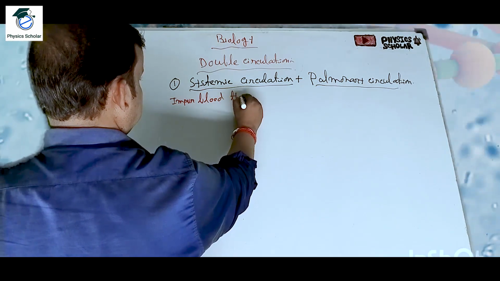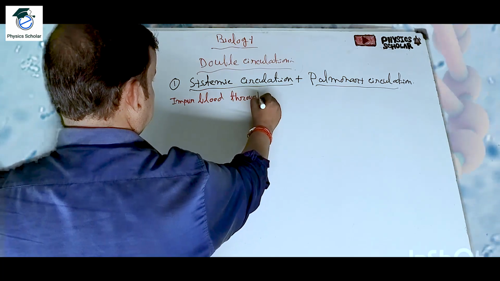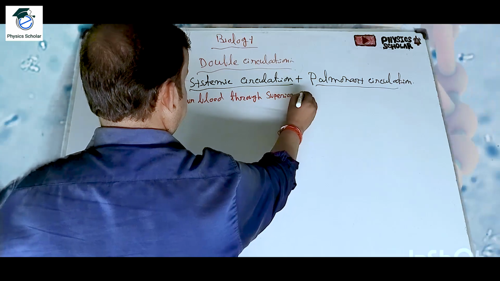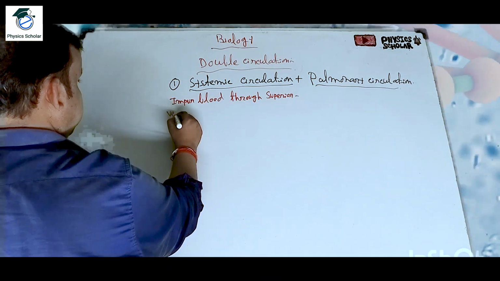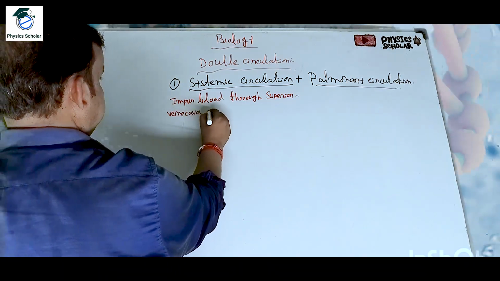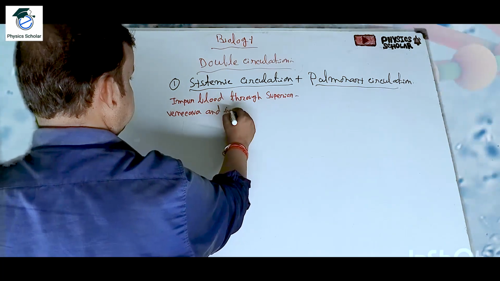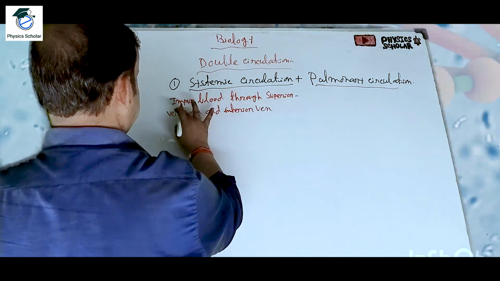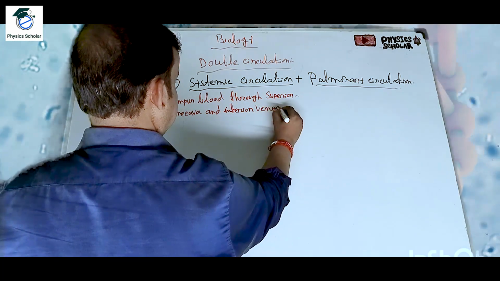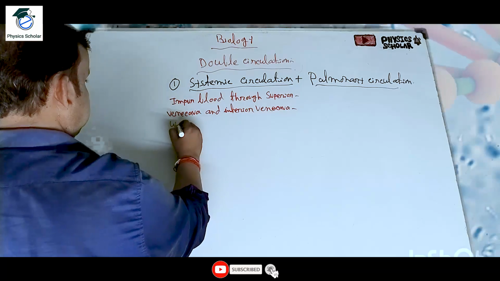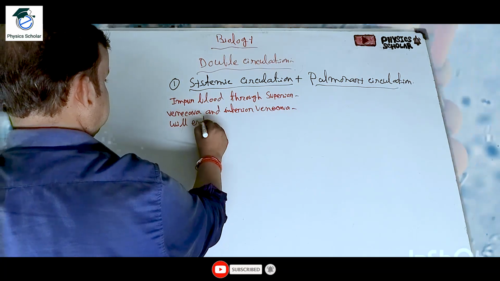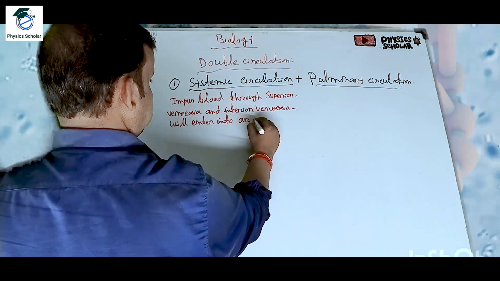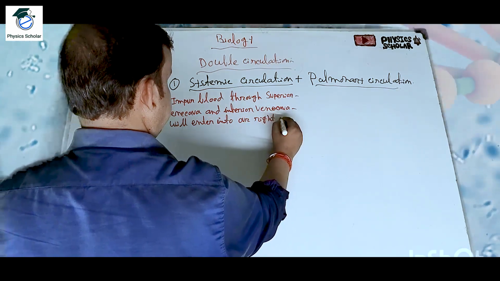through the superior vena cava and inferior vena cava will enter into our right atrium.